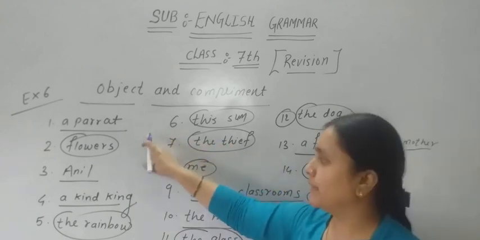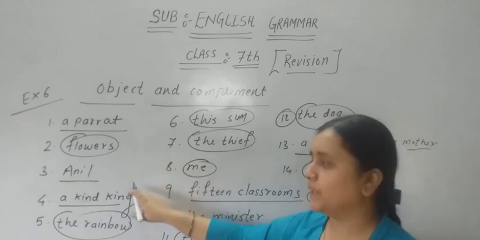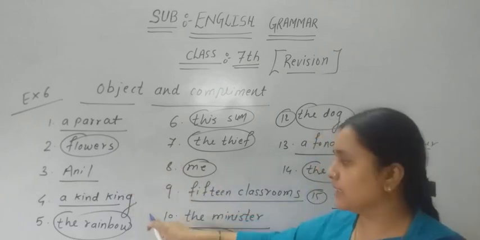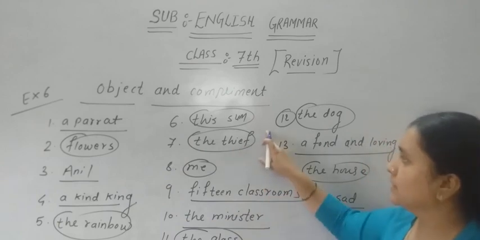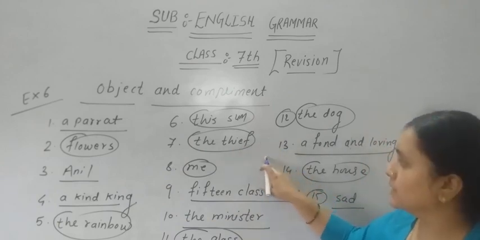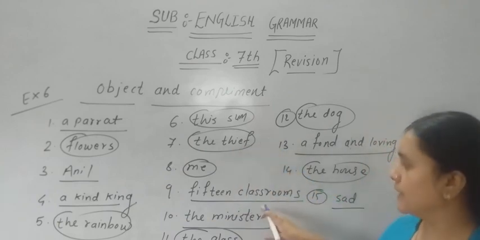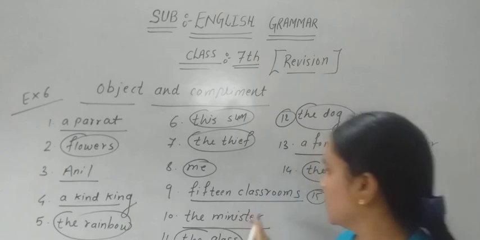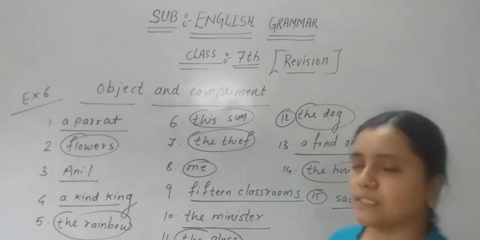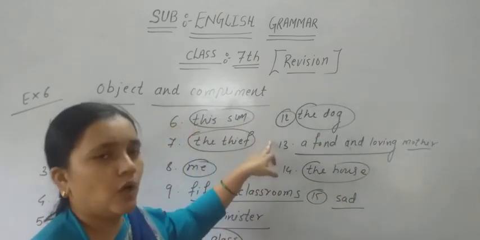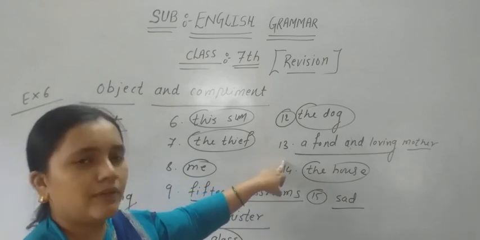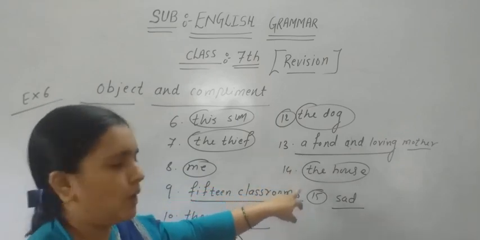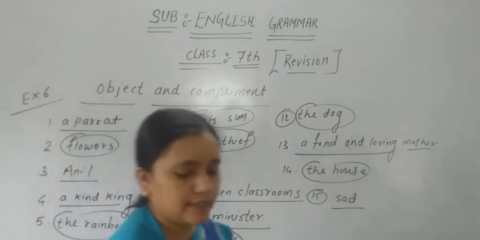A parrot, complement; flowers, object; Anil, complement; a kind king, complement; the rainbow, object; this sum, object; the thief, object; me, object; and 15 classrooms, complement; the minister, complement; the glass, object; the dog, object; a fond and loving mother, complement; the house, object; and sad, again it is a complement.